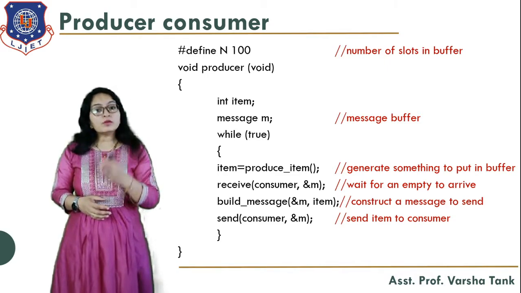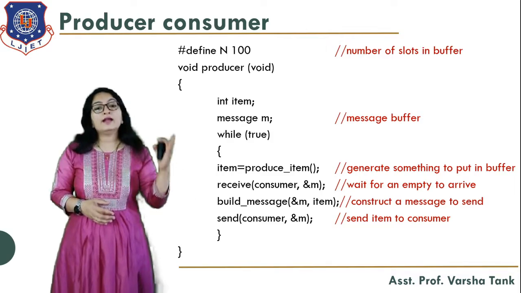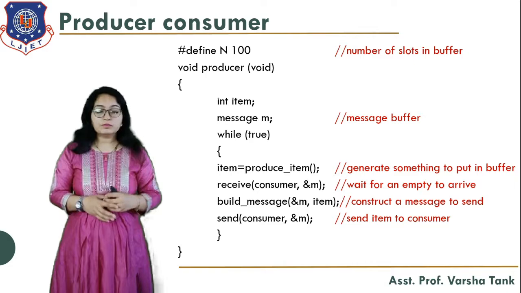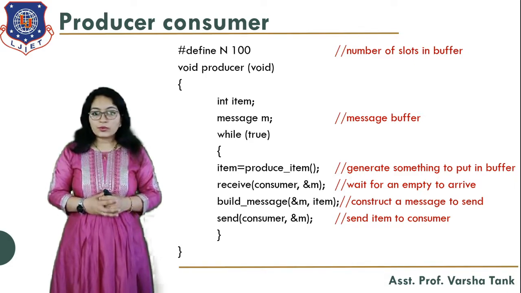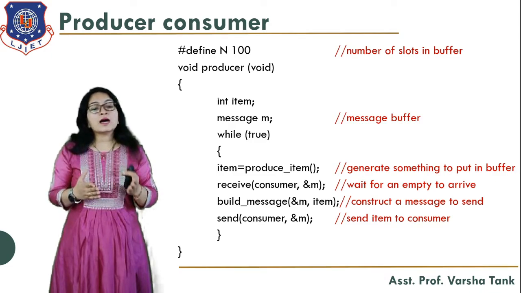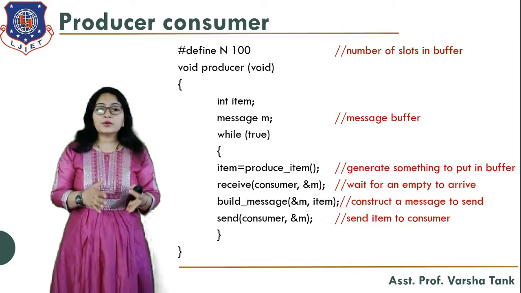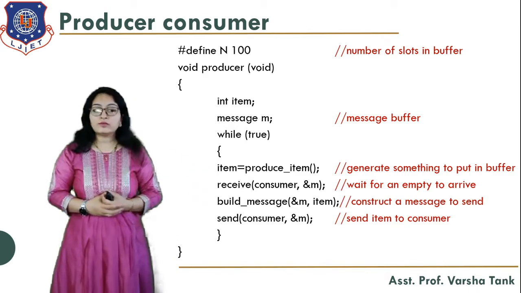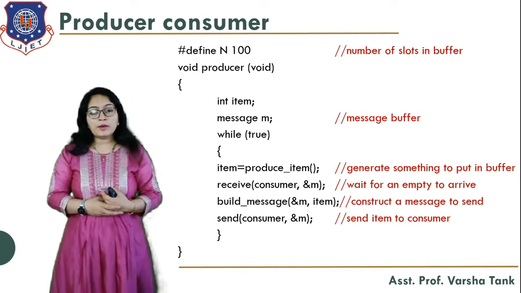Okay, so producer will produce the item and it will put it in that buffer, and consumer can receive the item from that buffer. If buffer is full, producer will wait. If buffer is empty, consumer will wait. And if buffer is partially full, then producer can produce also and consumer can consume also. All those things we have discussed in detail when we discussed what is the producer consumer problem.